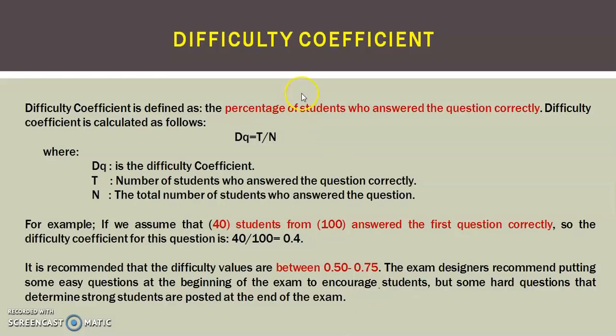Difficulty coefficient is the percentage of students who answered the question correctly. Let us say the number of students who answered the question correctly divided by the total number of students who answered the question. So if 40 answer correctly and 100 are the students, 0.4 is the ratio. It is recommended that the difficulty values are between 0.5 and 0.75. The exam designers recommended putting some easy questions at the beginning of the exam to encourage students, and lastly there will be the hard questions, like Kaun Banega Crorepati.